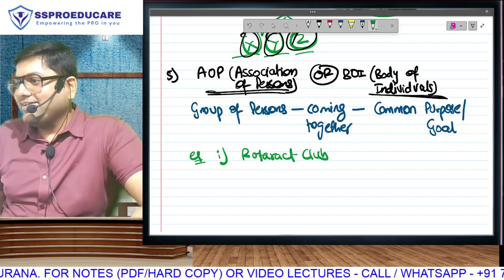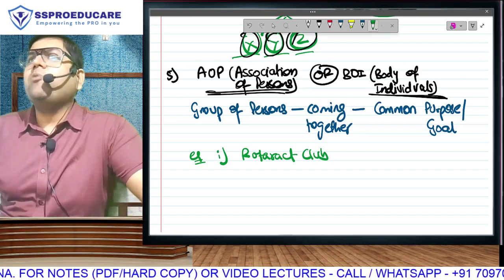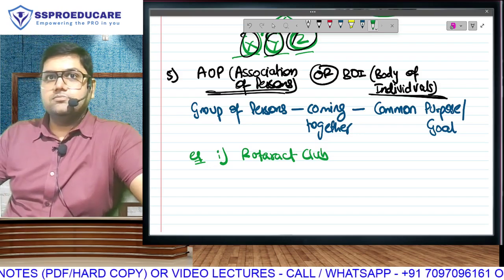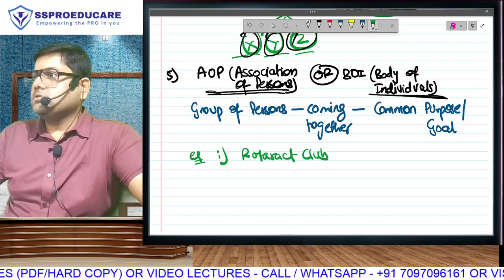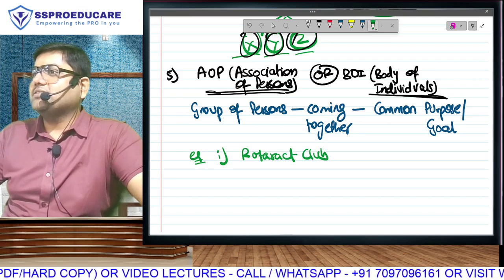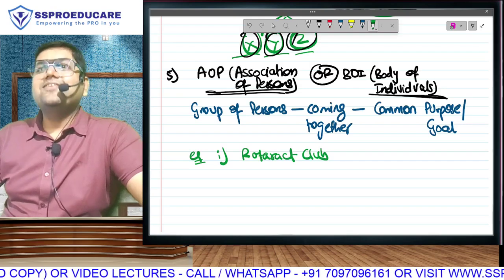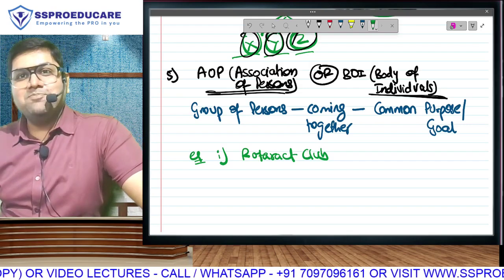Do you agree? Protract Club. What is it? A group of people who have come together for a common purpose or goal. Don't you think so? Planting of trees. What else is done? What else do they do? Are you a member of that club?